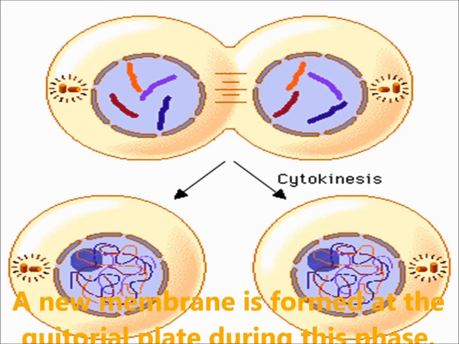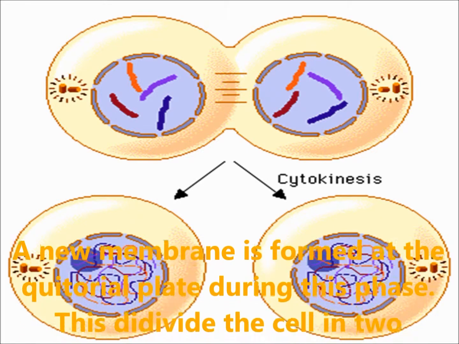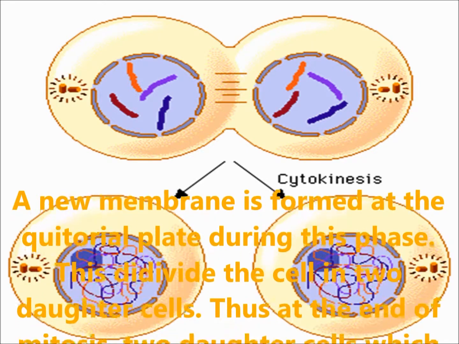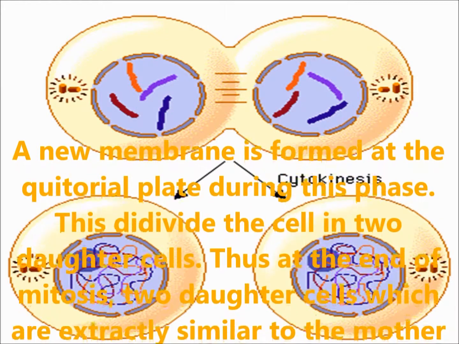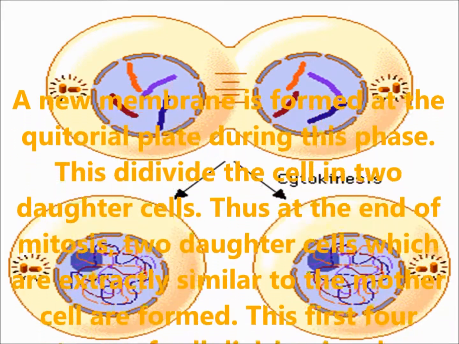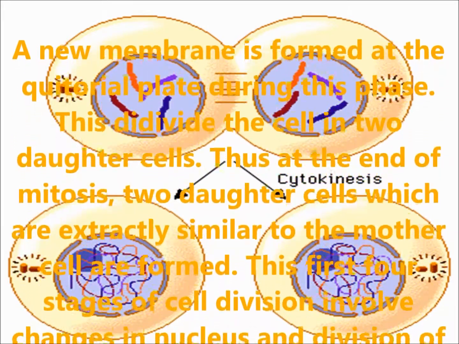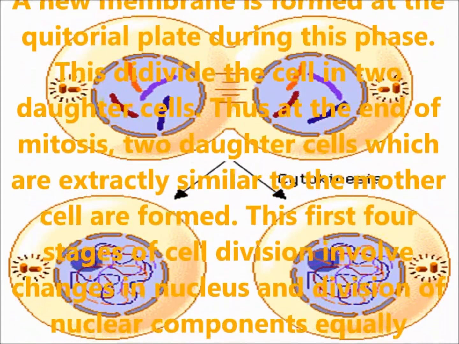Cytokinesis. A new membrane is formed at the equatorial plate during this phase. This divides the cell into 2 daughter cells. Thus, at the end of mitosis, 2 daughter cells which are exactly similar to the mother cell are formed.